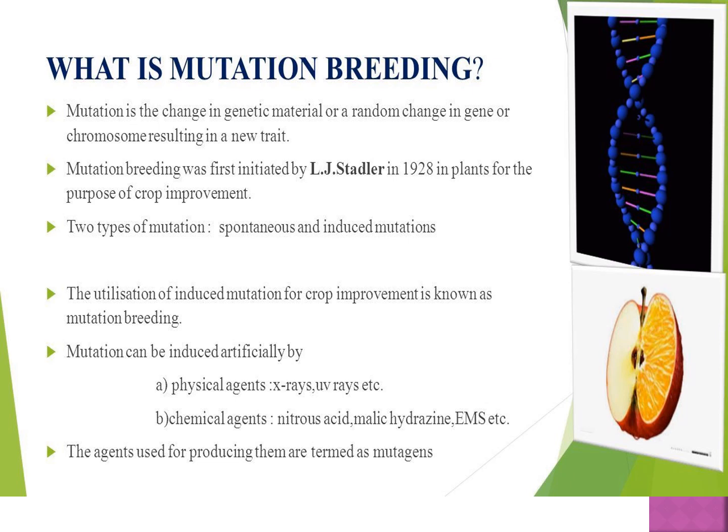Mutation breeding was first initiated by L. J. Stadler in 1928 in plants for the purpose of crop improvement.